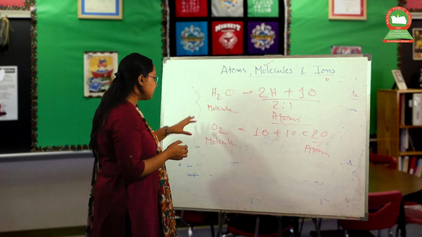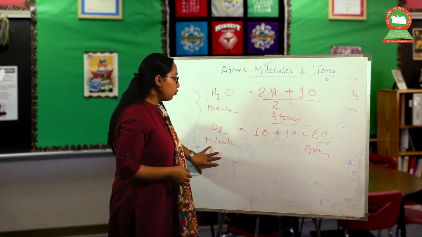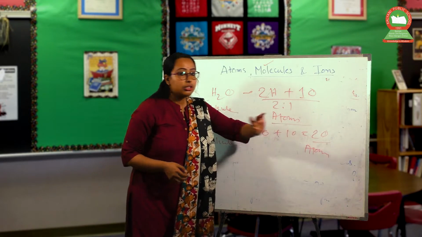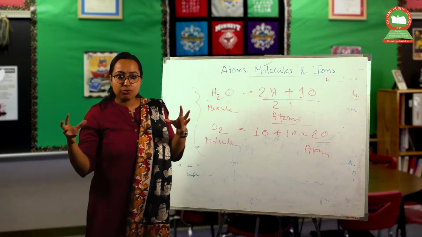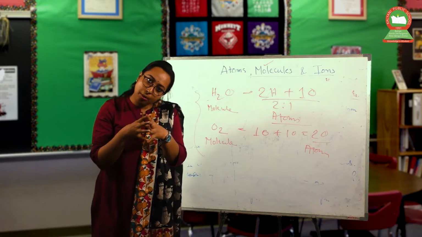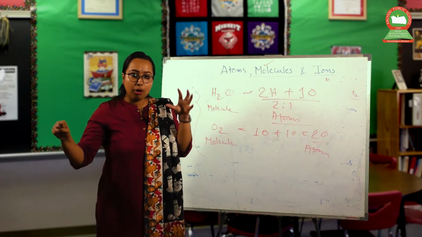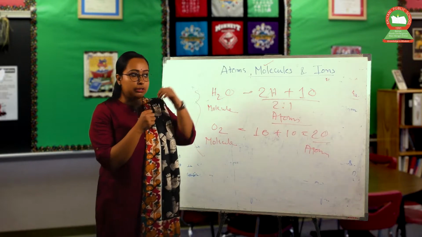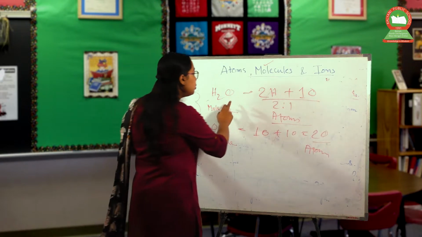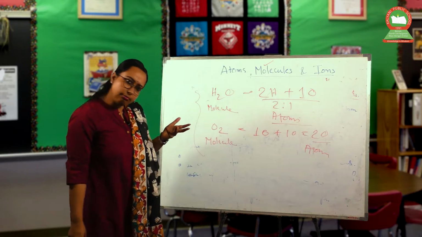In case of the O2 molecule, there are 2 oxygen, the same atom, and 2 atoms of the same kind combined with each other form a molecule. If different types of atoms combine with each other in a simple ratio on the basis of Dalton's atomic theory, they also form a molecule, right?